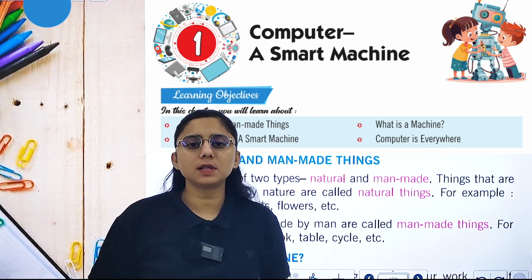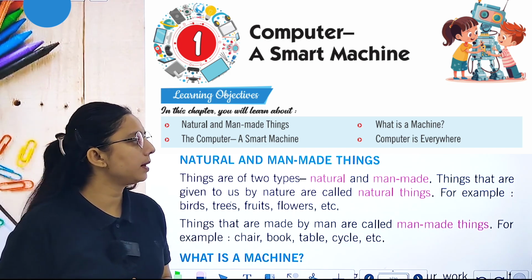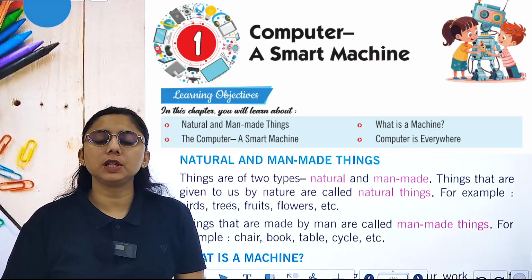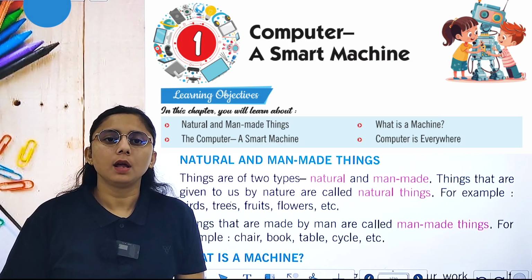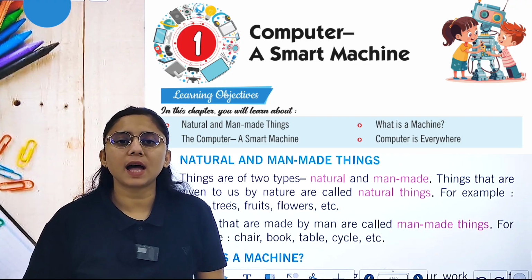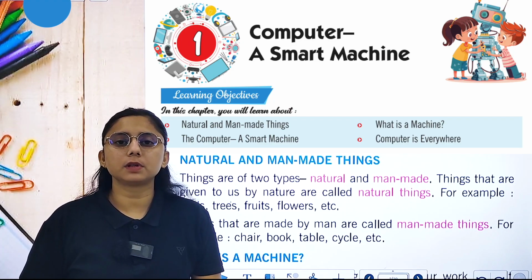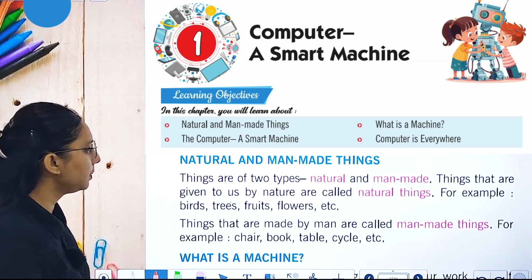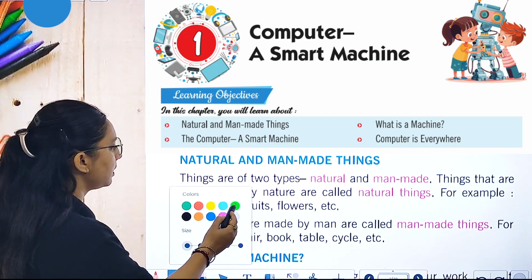In this chapter, I will tell you what natural and man-made things are, what a machine is, and about the computer, the smart machine. Computers are everywhere. They are present in shops, and you may see them in banks, post offices, railway stations and airports. Now, let's start with the topic natural and man-made things.